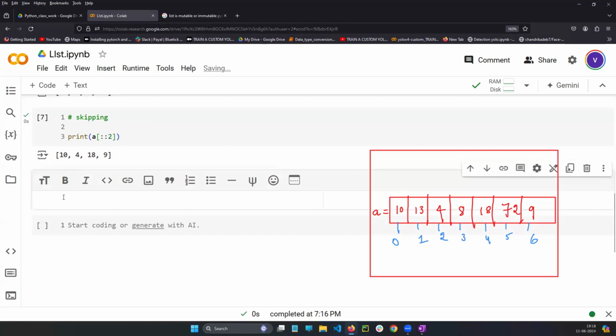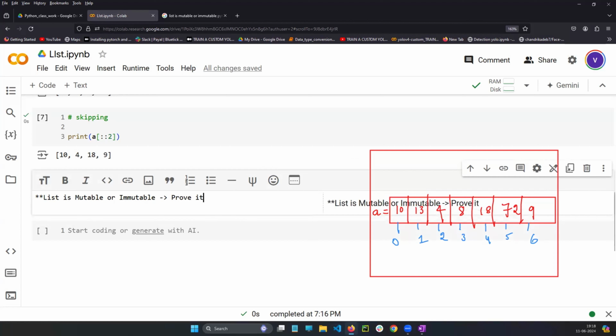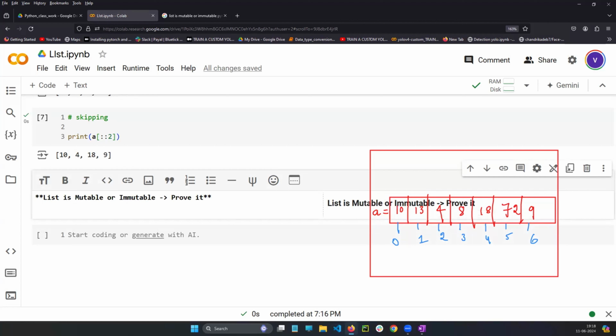So let me do here one thing. So list is mutable or immutable. So we need to prove it. According to the internet sources, we can say it is a mutable directly. But what I need is, we need to prove it. This is how the interview questions will be. Prove that list is a mutable or immutable. Then only you just need to judge the concept. So to prove these things, what we need, guys, you tell me.